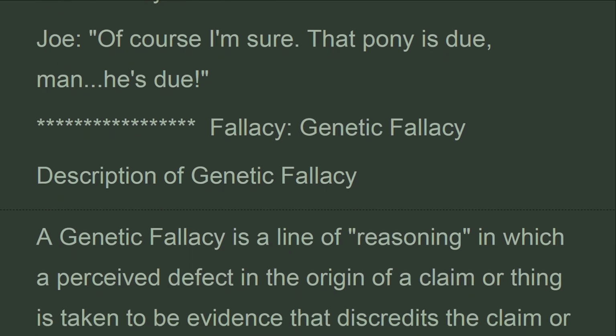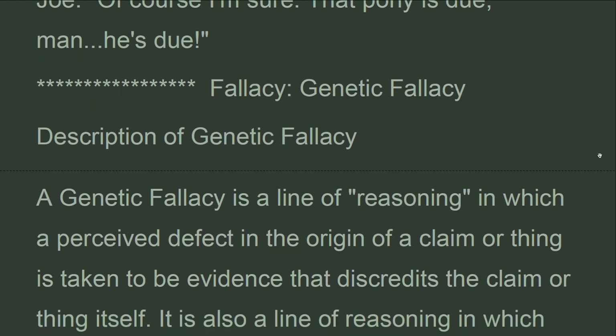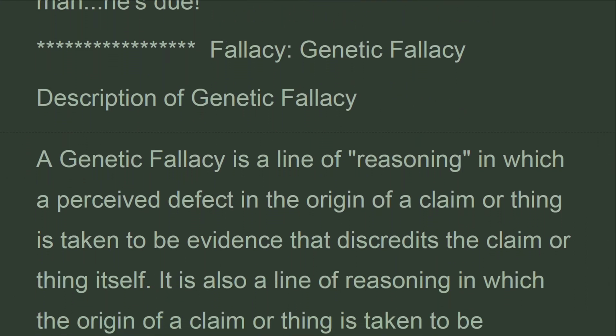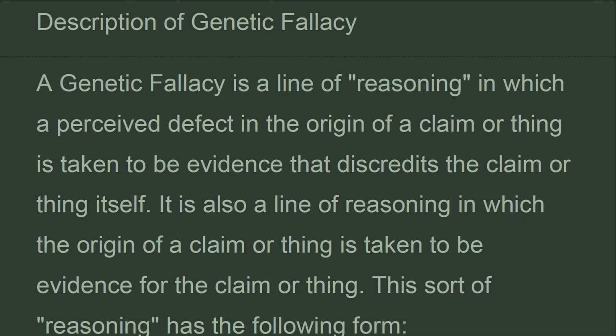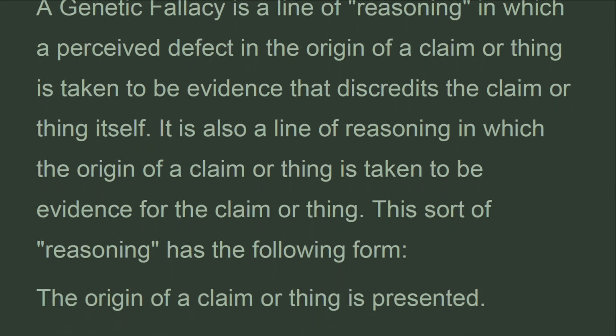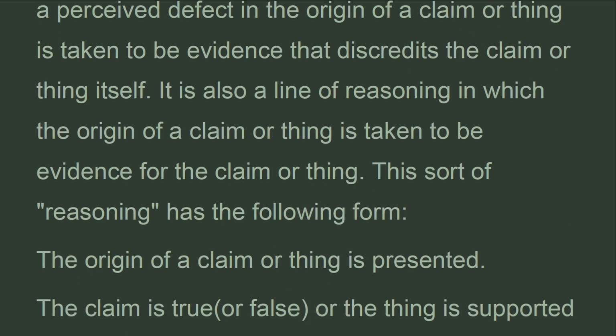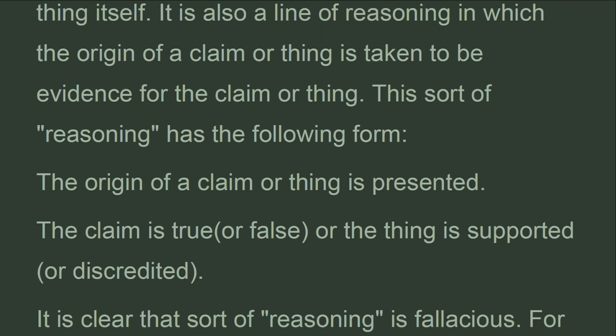Fallacy: genetic fallacy. Description of genetic fallacy. A genetic fallacy is a line of reasoning in which a perceived defect in the origin of a claim or thing is taken to be evidence that discredits the claim or thing itself. It is also a line of reasoning in which the origin of a claim or thing is taken to be evidence for the claim or thing. This sort of reasoning has the following form.